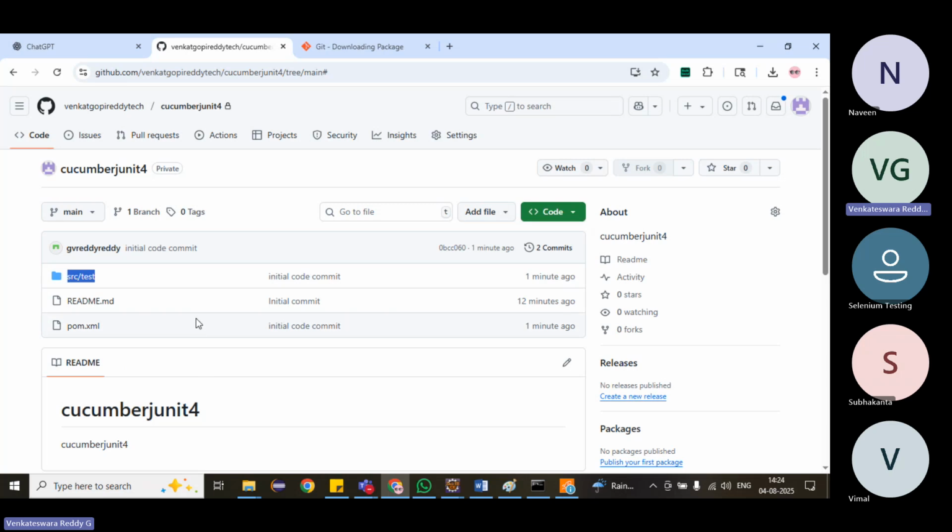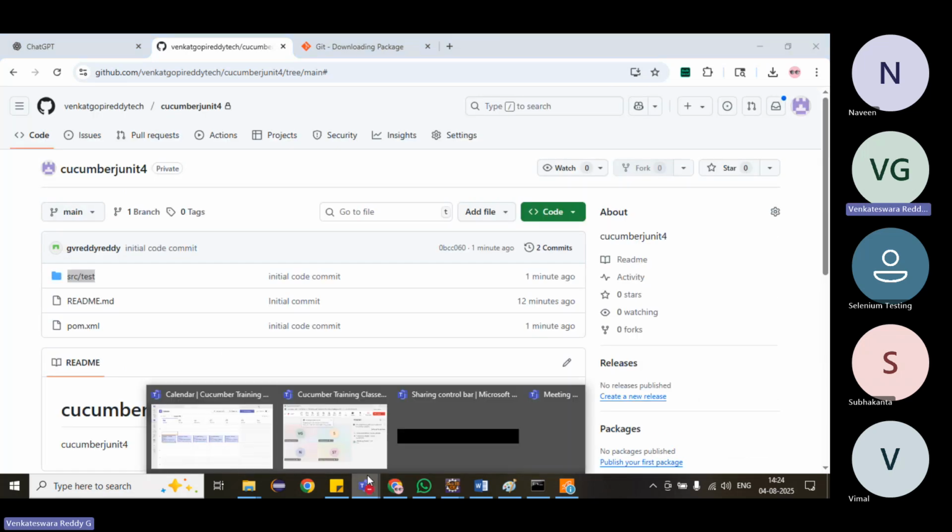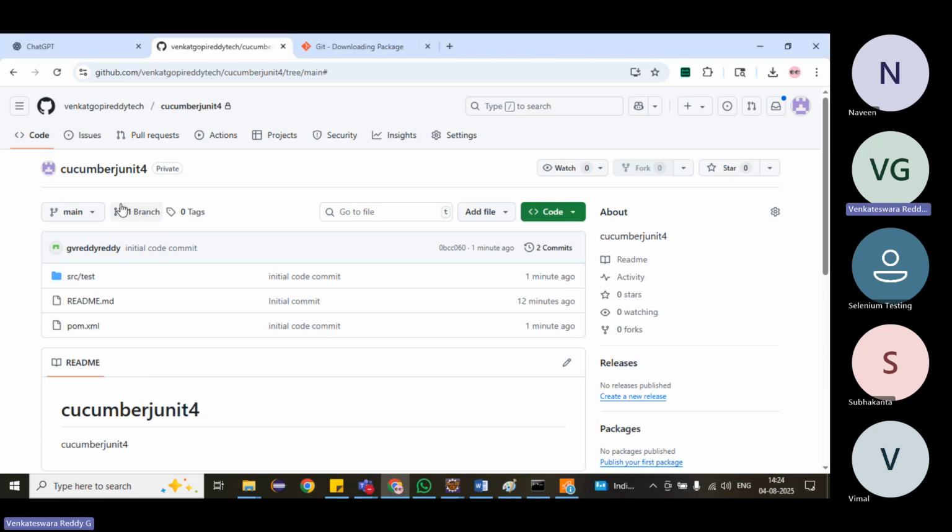Now, if anyone wants access to this, I can provide access to them. If they provide the GitHub account, I can provide it. Please share it after this class. You share your GitHub IDs, and I will provide access so that you can clone it and work on it. You can clone to your local or you can create your own repository. You can maintain this code. You can do anything.